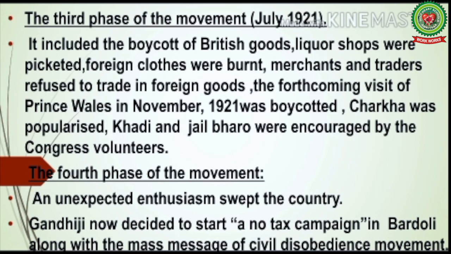The fourth phase of the movement. An unexpected enthusiasm swept the country. Gandhiji now decided to start a no-tax campaign in Bardoli along with the mass message of the civil disobedience movement.